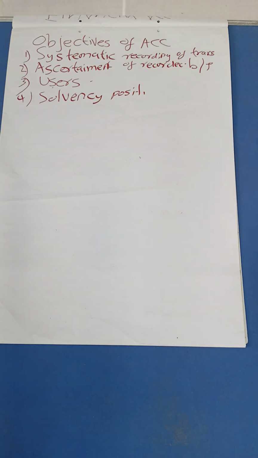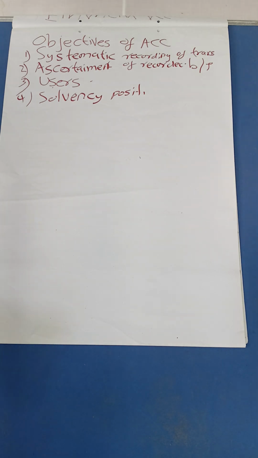So by these four, the major ones, you can have them, so that when you are asked to give the objectives of accounting, one, we are going to record, systematic recording of business transactions. I think we know now business transactions, what are they? To ascertain the recorded business transactions, we ascertain by the profit and loss account, and by the balance sheet, so that you know the financial position.